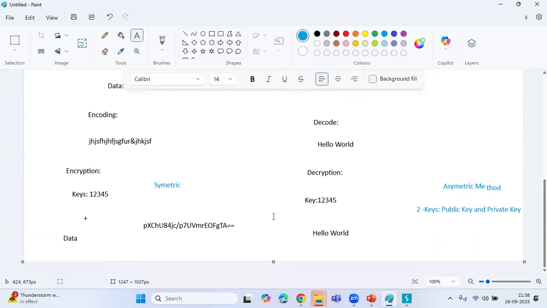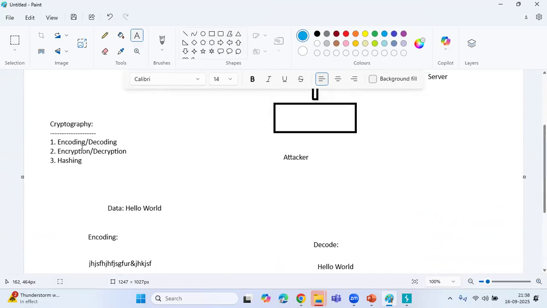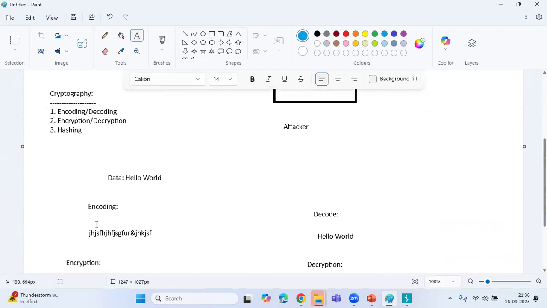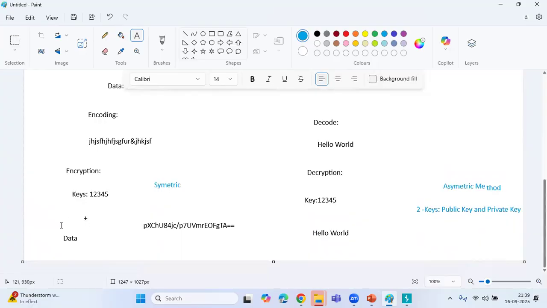So now you all know the difference between encoding, decoding, encryption, and decryption. In encoding, we use standard methods like base64 and URL encoding, which convert the plain text into some other format. In encryption, we convert the plain text into ciphertext. This human-unreadable text is what we call ciphertext in cybersecurity terms. In encryption we use keys to convert the plain text into ciphertext.